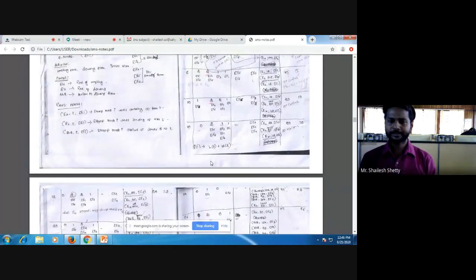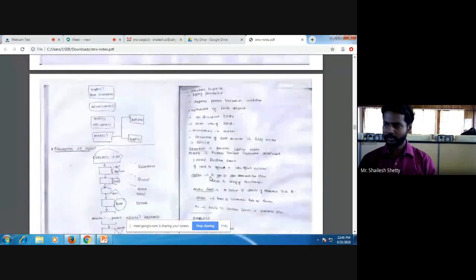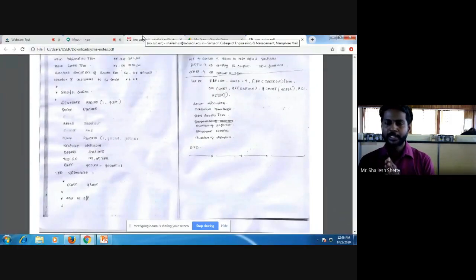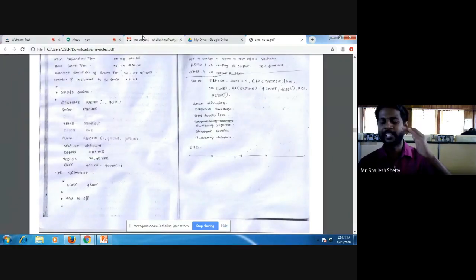Guys, module 1. Let me tell the questions. What is simulation? When it is appropriate, when it is not appropriate. Advantages and disadvantages of simulation. Areas of application. System environment. Discrete and continuous system. Model, types of model. Steps in simulation study. Out of this, any one theory question. And problems is single channel queue problem, Able-Baker problem.